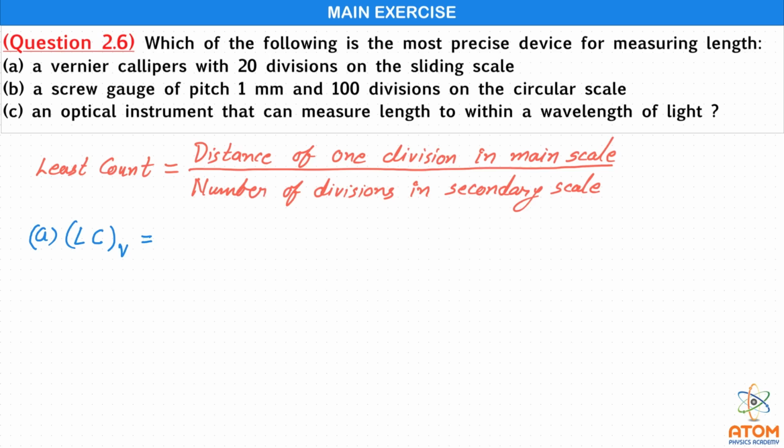Now in vernier calipers, the distance of one division will be 1 millimeter, divided by 20 divisions. It is already said that there are 20 divisions in the sliding scale, that means in the secondary scale. So it is 20.